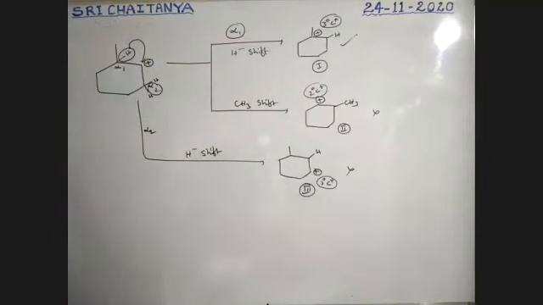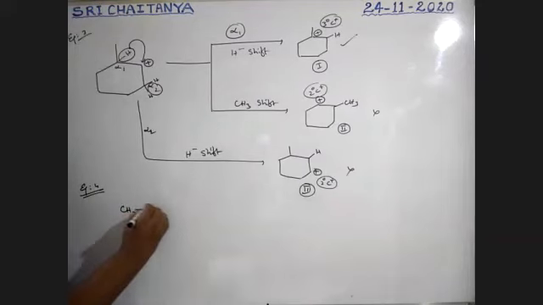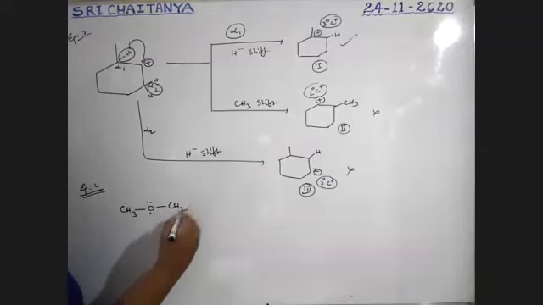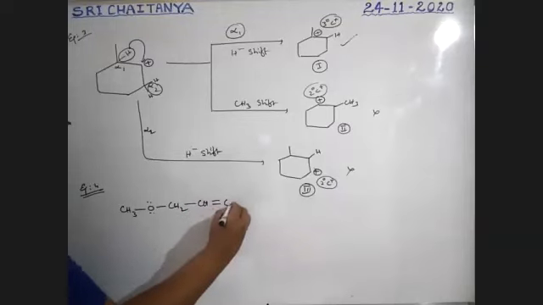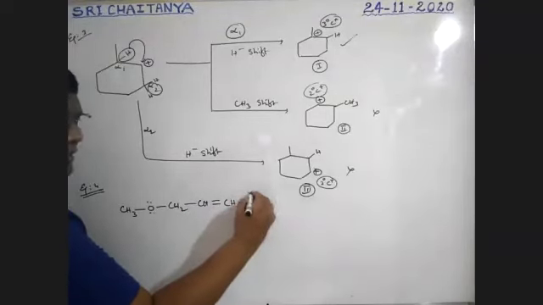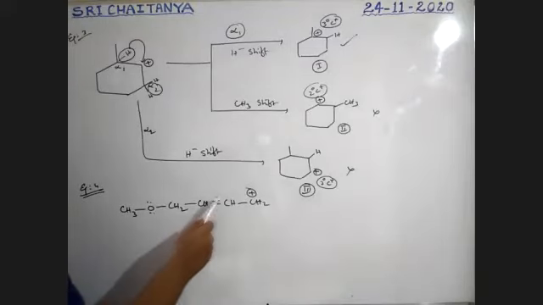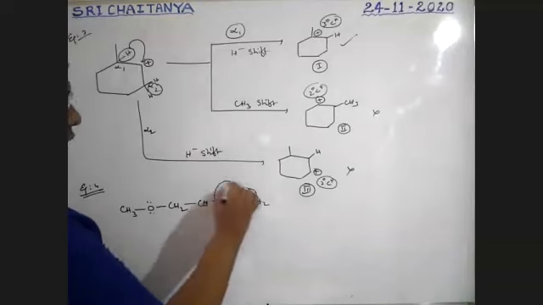Okay. Now let us take one more example. Example 4. I'm using CH3O. Oxygen has lone pairs, boys. So whenever oxygen is there in organic chemistry, the oxygen has 2 lone pairs. Please keep in mind. CH2 double bond CH, CH2 plus. During this process, boys, this plus and this double bond are in conjugation. Now it converts into like this.